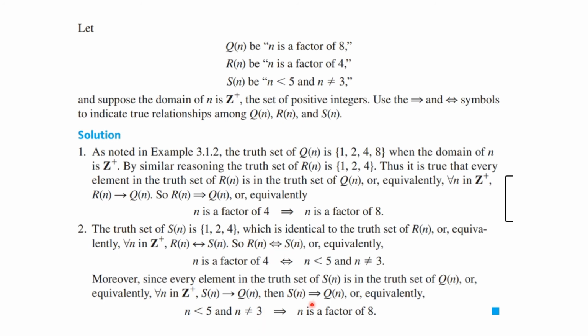And last but not least, we will have that S of n implies Q of n. These have the same truth values. If something n is less than 5 and not equal to 3, then it has the same truth value as this. If n is less than 5 and n does not equal 3, then n is a factor of 8.